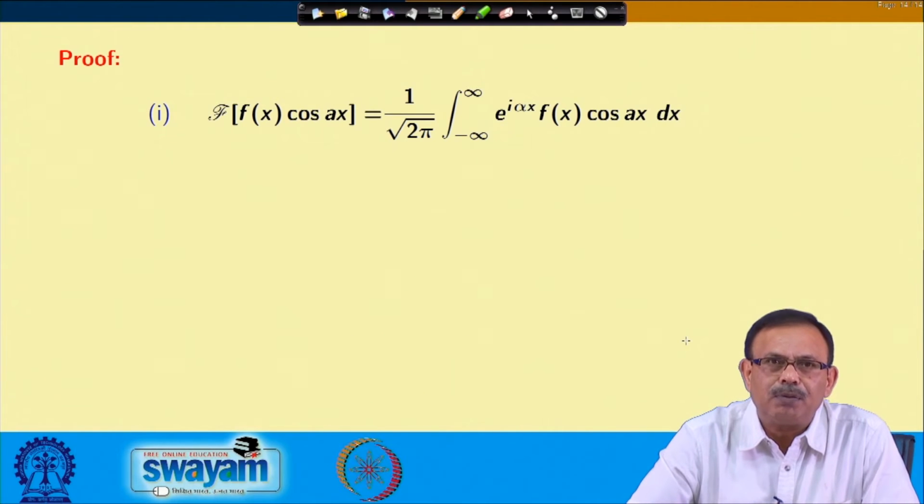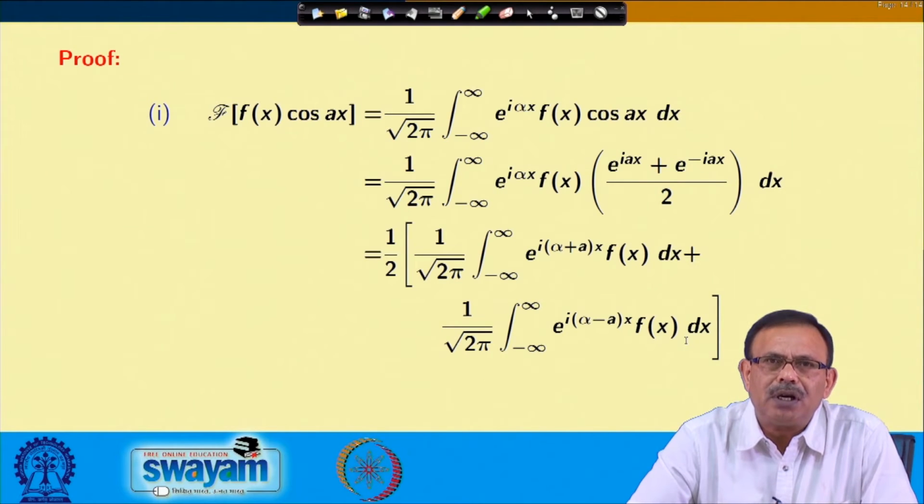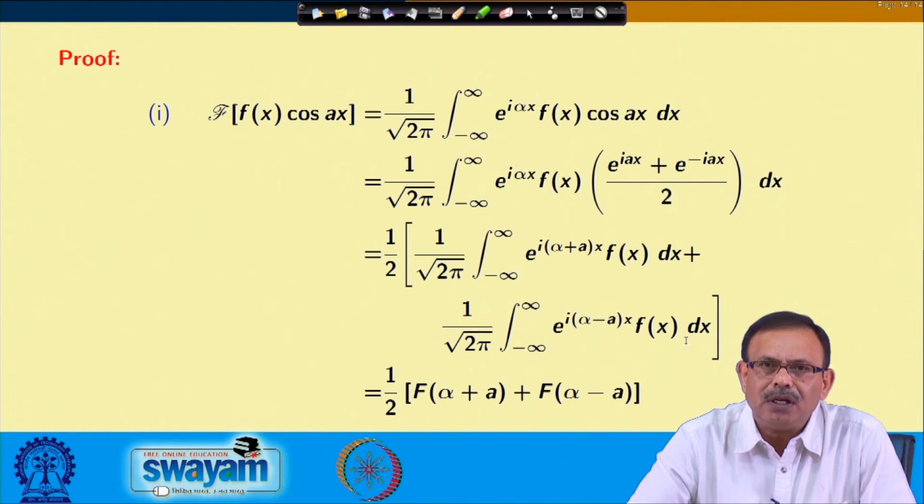So, just quickly let us see the proof of this one. The Fourier transform of f(x) cos ax equals, I am writing from the definition. Now, cos ax I am writing in terms of e power, that is (e^(iax) plus e^(minus iax)) by 2. This I am breaking into two integrals and combining the e power terms, so that in one integral the integrand is e^(i(alpha plus a)x) f(x) dx. In the other one, it is e^(i(alpha minus a)x) f(x) dx. And the first integral again is nothing but the Fourier transform at alpha plus a, that is capital F of alpha plus a, plus the second integral is the Fourier transform at alpha minus a.